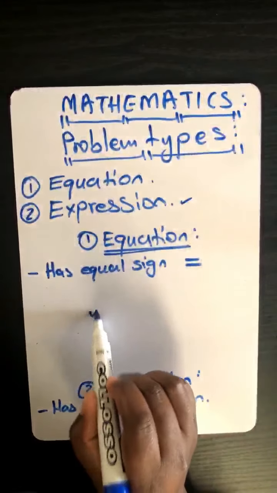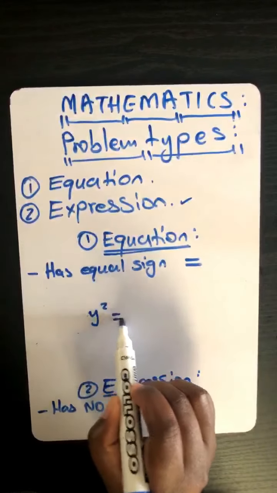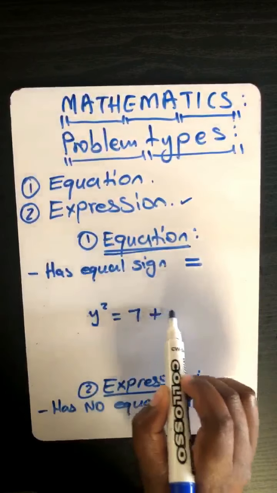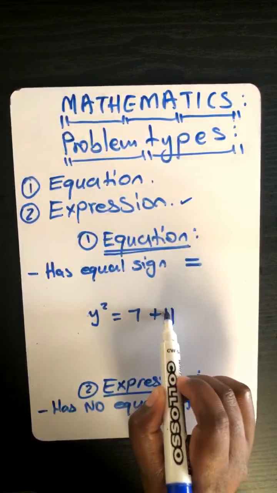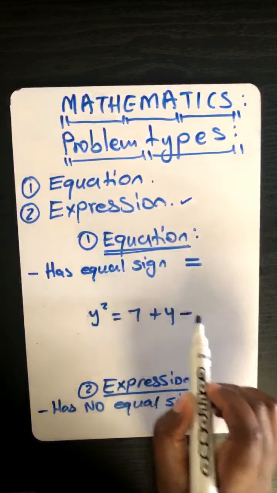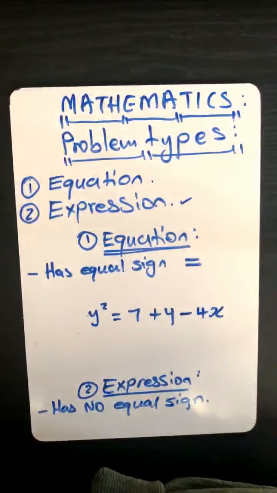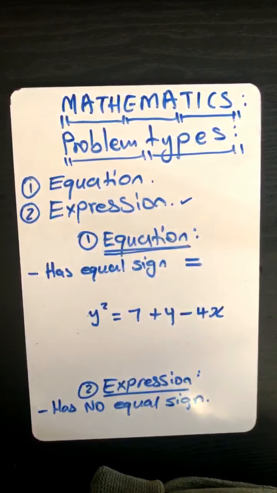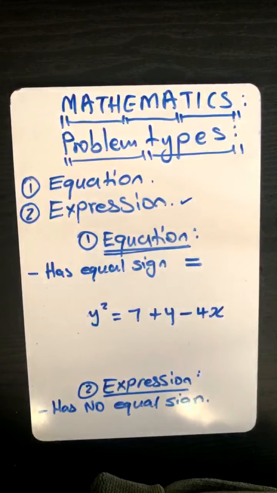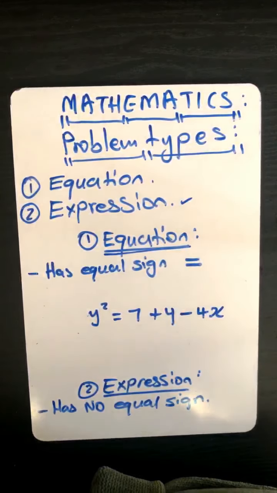So now, let me give you this one. You tell me, Loyo. Let's say we have y squared is equals to 7 plus y minus 4x. What is that, Loyo? It's an equation. Why? Because it has an equal sign, and after the equal sign has three terms. Okay, so remember, an expression has no equal sign.